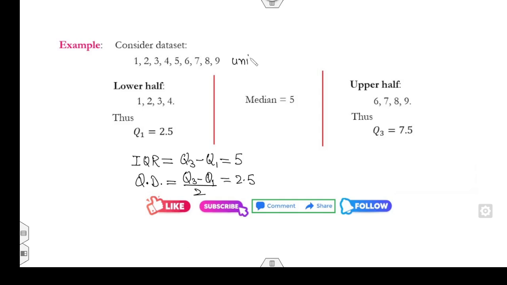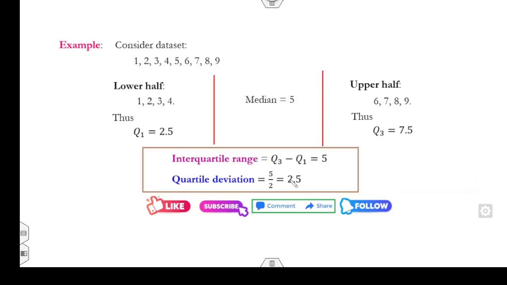Whatsoever the units of this data set, the same units will apply to the interquartile range and the quartile deviation. And if you want to find the coefficient of the quartile deviation, how can you calculate it? (Q3 minus Q1) / (Q3 plus Q1), which comes to be 0.5.